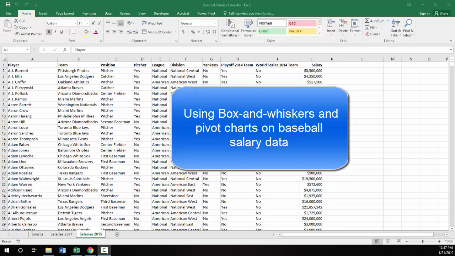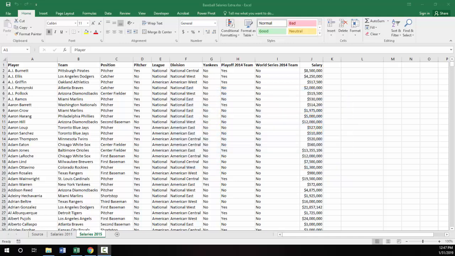With this baseball salary extra data, we can ask questions and try to answer questions related to the salaries affecting things like: were you in the playoffs? Were you in the World Series? Does one team spend more than another team? These types of questions. The book recommends using Box-and-Whiskers charts, and that's a good idea because that shows distributions and outliers. So let's look at different ways to do that.